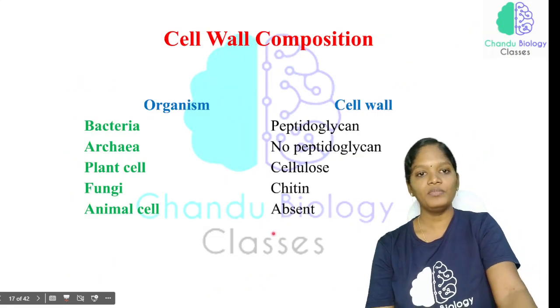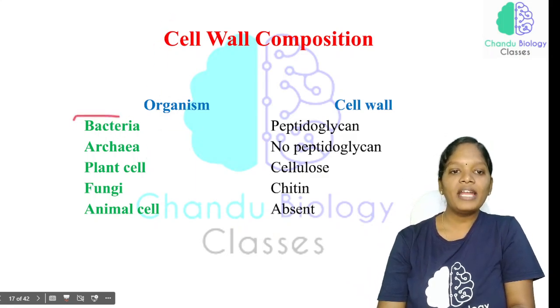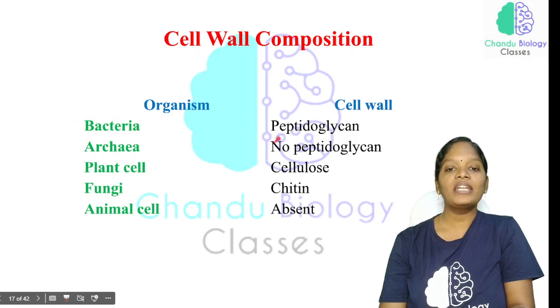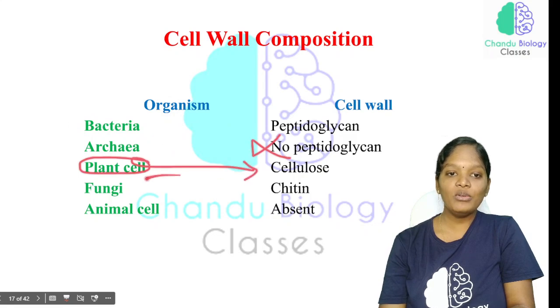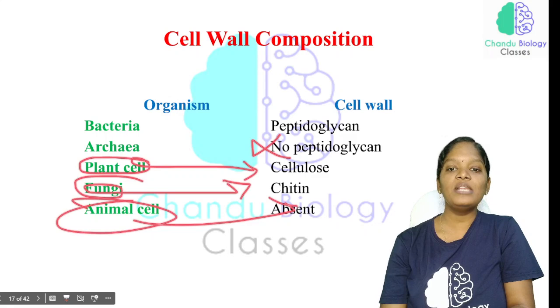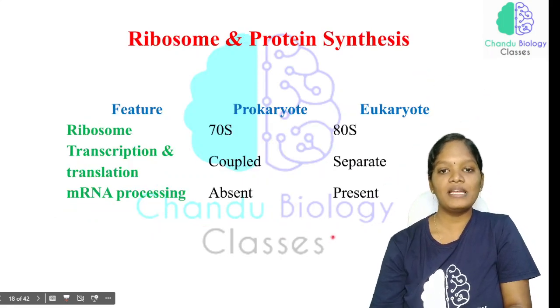Okay. Now comes the cell wall composition. The bacterial cell wall is made up of peptidoglycan. In archaebacteria there will be no peptidoglycan. The plant cell wall is made up of cellulose, the fungal cell wall is made up of chitin, and in the animal cell the cell wall is absent. This is very important from an exam point of view.